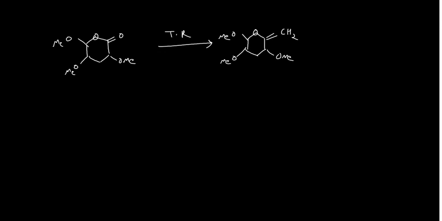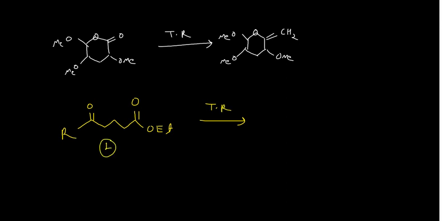Similarly, you may have another compound. Say for example, you are having this species, OEt, and a carbonyl here and a carbonyl here, and this is R. You are using the Tebbe reagent, taking one equivalent of it, equimolar. So what will happen?